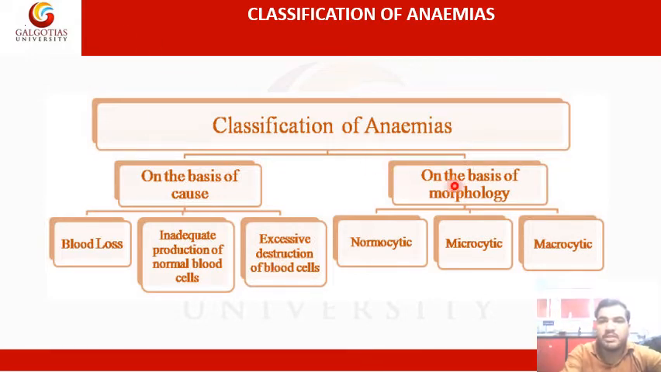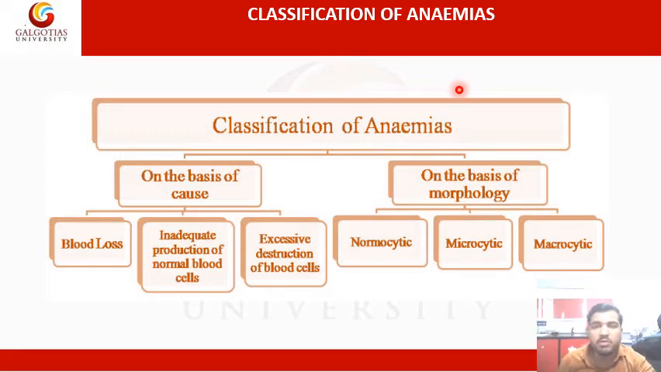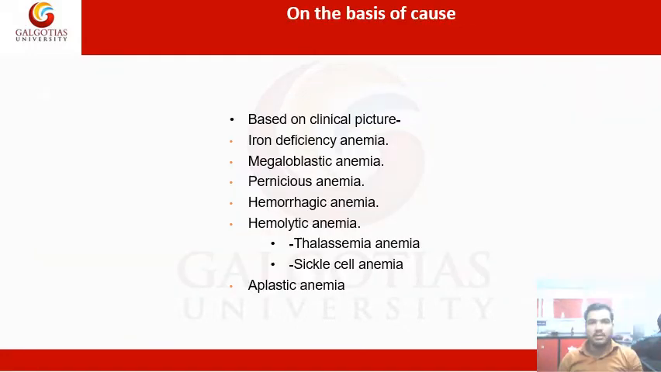Now, on the basis of morphological classification, anemia is divided into normocytic, microcytic, and macrocytic anemia. On the basis of cause, that is, etiological disorders, anemia is majorly divided into these categories. Now, based on clinical features, first of all, due to iron deficiency, the anemia that is divided is iron deficiency anemia.